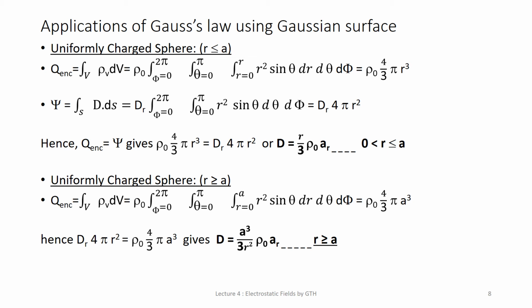So here you will get rho 0 times 4 by 3 pi a cube. Now if you equate the equations, you will get D is equal to a cube rho 0 divided by 3 r square, a_r, where a_r is the radial direction. So these are the two equations, one for r less than or equal to a and second for r greater than or equal to a. So we derived two expressions for two different conditions.